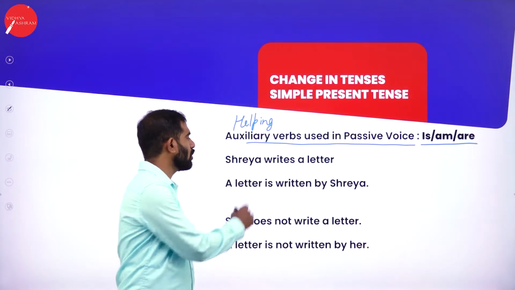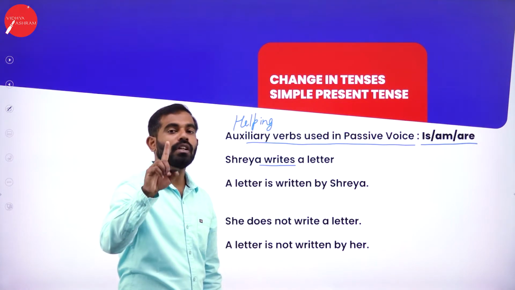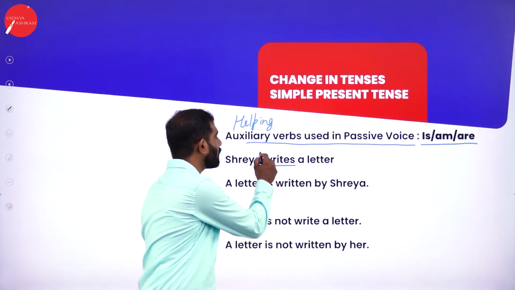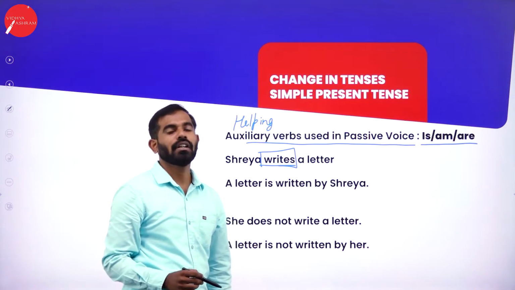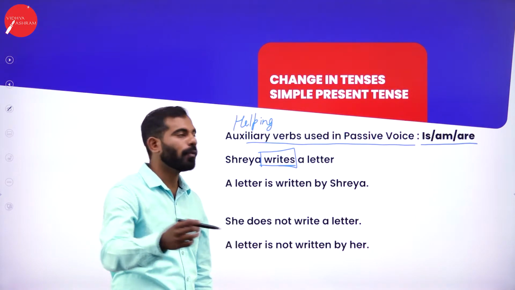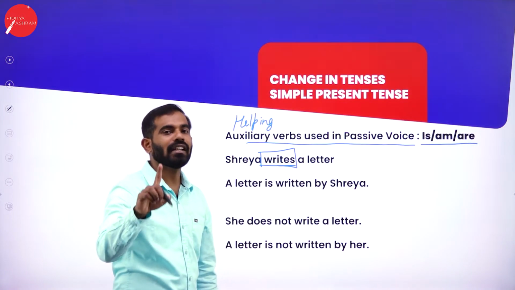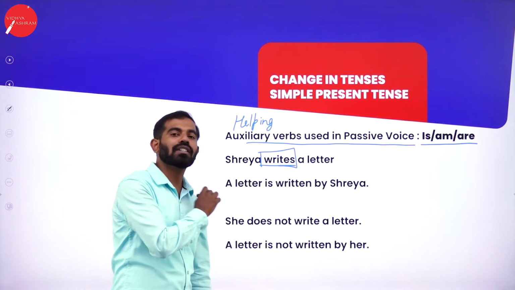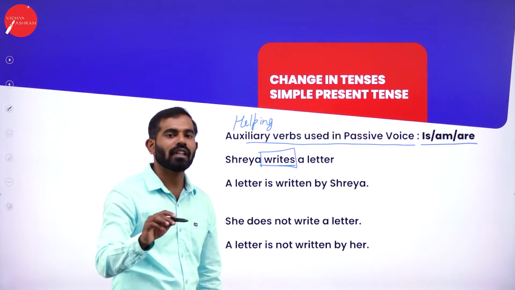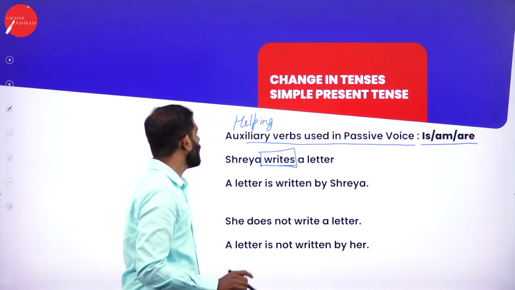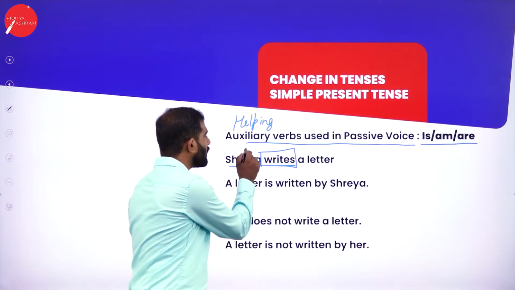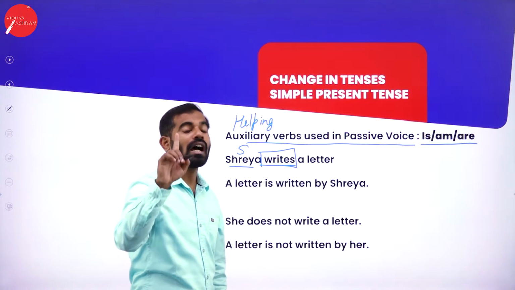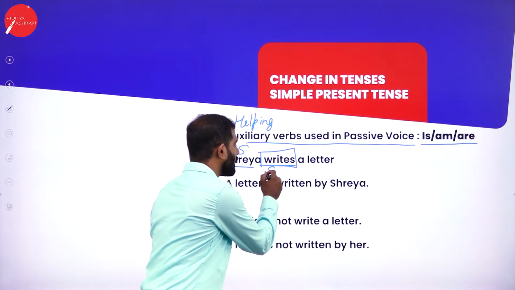Here I have taken a sentence, Shreya writes. Very first rule, remember this: from active to passive voice, while changing the voices, you have to observe the action word. If there is any helping verb or auxiliary verb, keep that in mind, take it into consideration. If you go wrong with tenses, the entire statement or sentence will be wrong. The voice will never change. Even if you try to change it, it will be wrong. To simplify it, as I told you, Shreya is the subject, writes is in simple present tense. It is in present tense, and under present tense, it is in simple present tense.